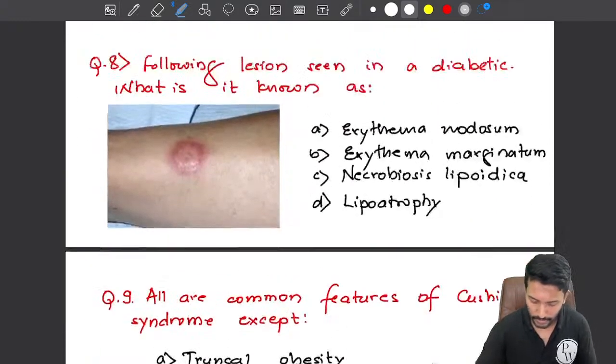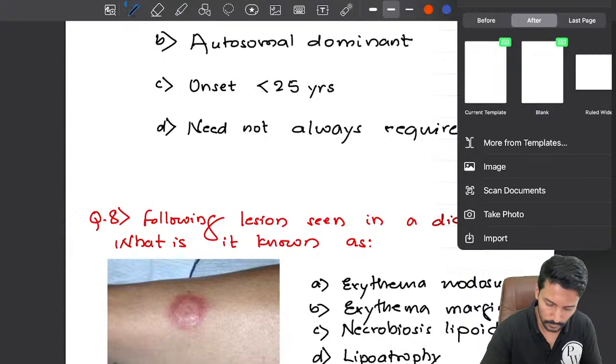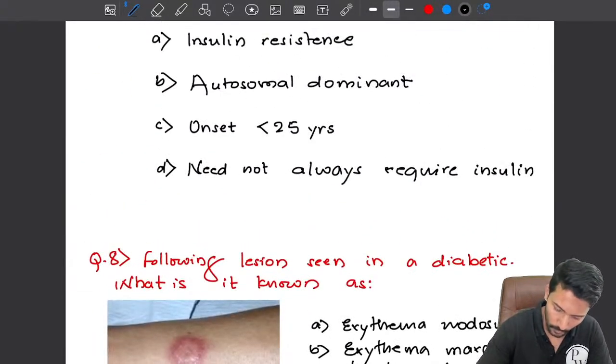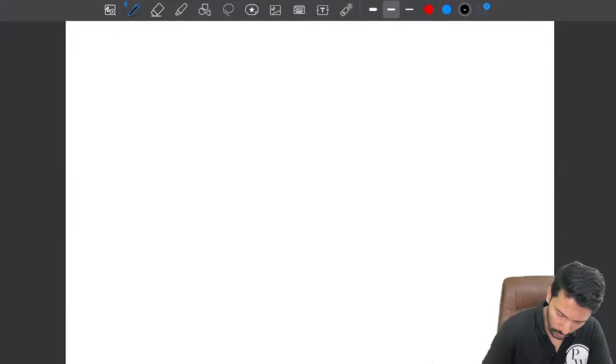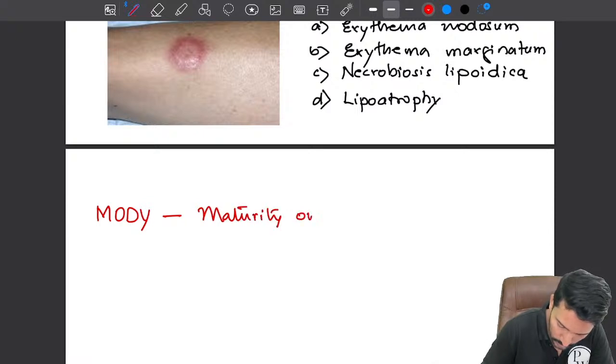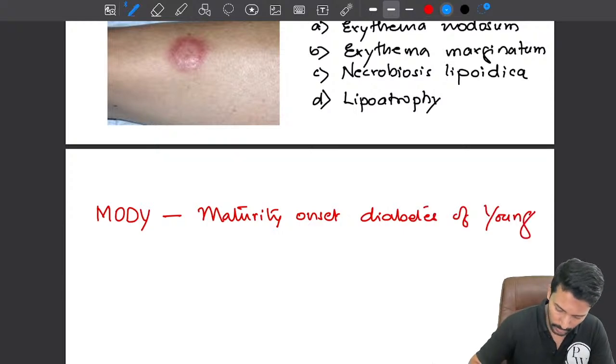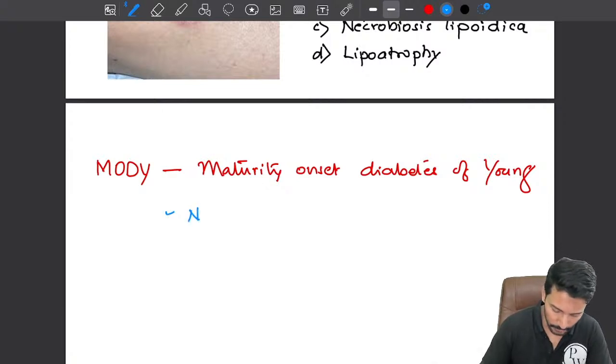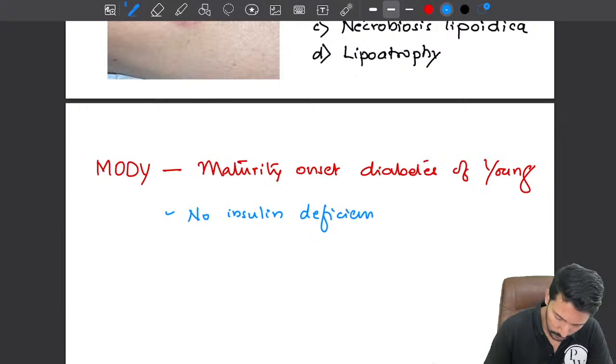So we will add a few important points about MODY here. What does MODY stand for? MODY stands for maturity onset diabetes of young. Okay. Now in MODY, neither is there insulin deficiency nor is there insulin resistance. Then what is the problem?